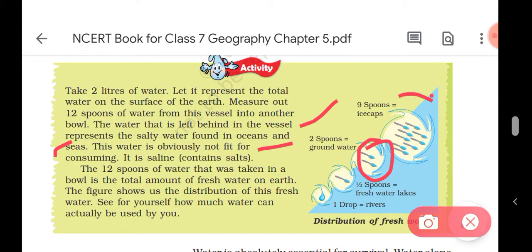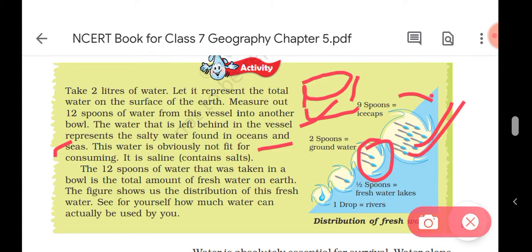Okay, so whatever water we take out, 12 spoons from that vessel, the water that is left behind in the bowl is the salty water. After that, the water that is left behind in the vessel represents the salty water found in the ocean and seas, and the water is obviously not fit for consuming; it is saline, it contains salt. And the 12 spoons of water that we took out in the bowl is the total amount of fresh water.